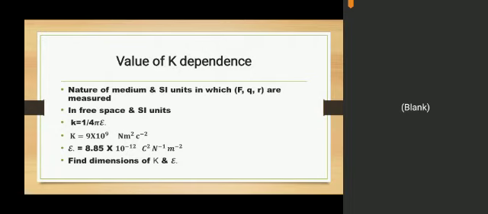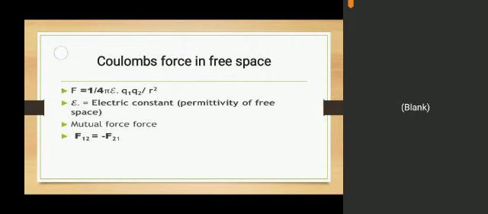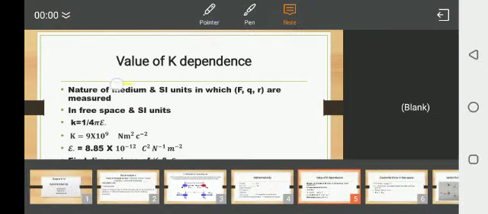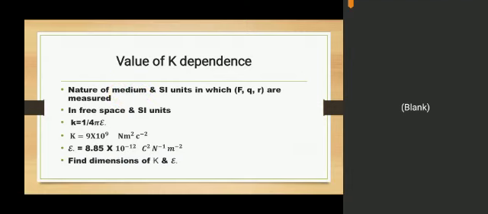K is an important parameter in Coulomb's law formula. The value of K depends on the nature of the medium. Nature of medium means the medium in which we have taken charges Q1 and Q2 to study, whether it is free space, glass, air, or any other medium. The value of K depends on the nature of the medium and SI units. Always remember these two things, nature of medium and SI units. These are important for short questions and MCQs.